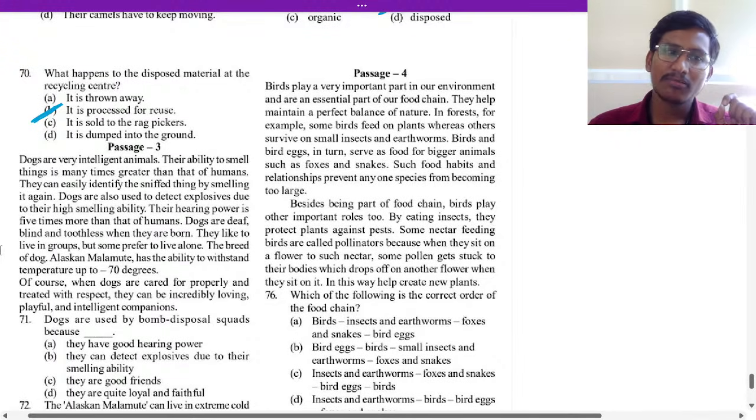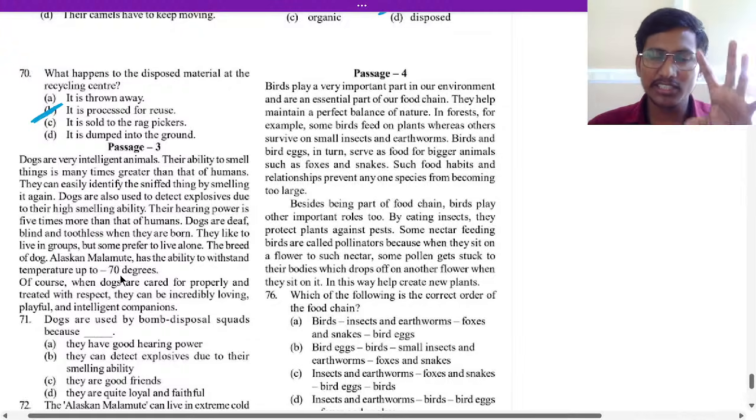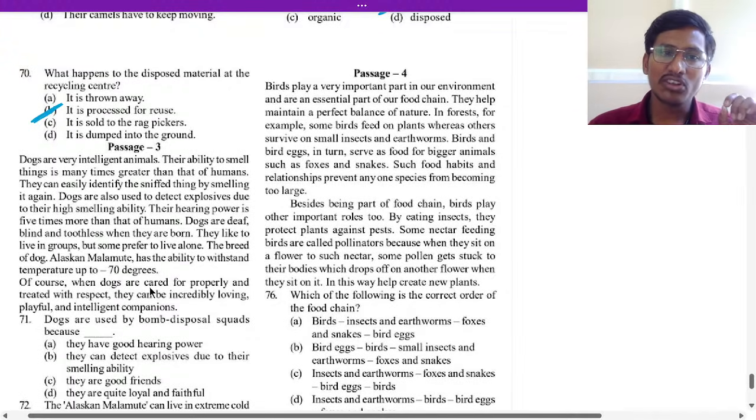Dogs are deaf, blind and toothless when they are born. They like to live in groups, but some prefer to live alone. The breed of dog Alaskan Malamute has the ability to withstand temperature up to minus 70 degrees, that is, in the cold region. Of course, when dogs are cared for properly and treated with respect, they can be incredibly loving, playful and intelligent companions. That is the passage.